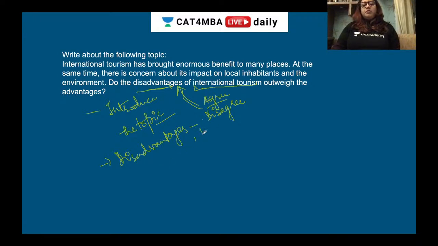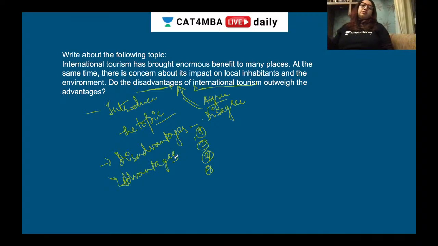You can jot down your points, 1, 2, 3, whatever it is. You can also add a sentence like, but the advantages of international tourism are so. You can mention those as well, and then you can see which is outweighing more.